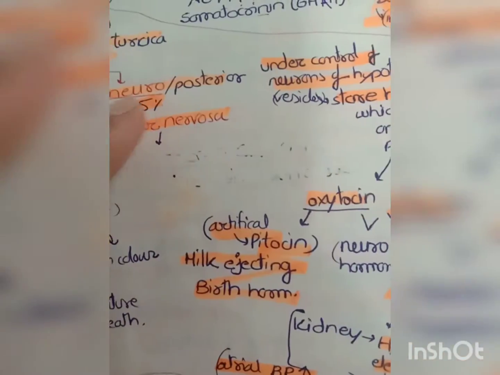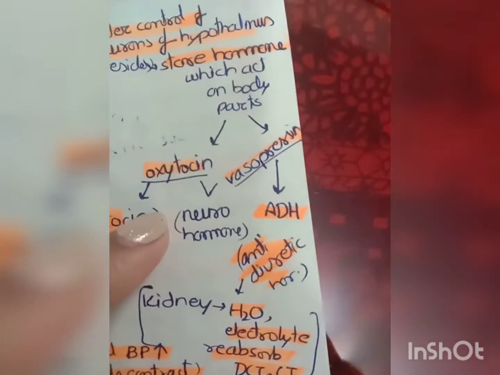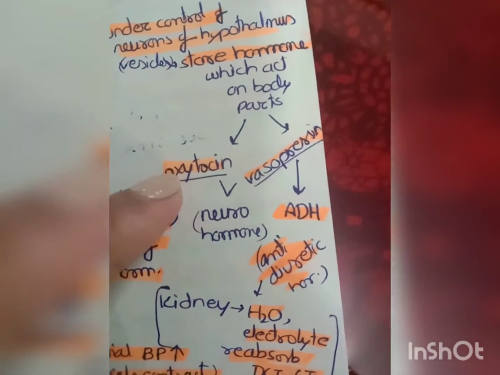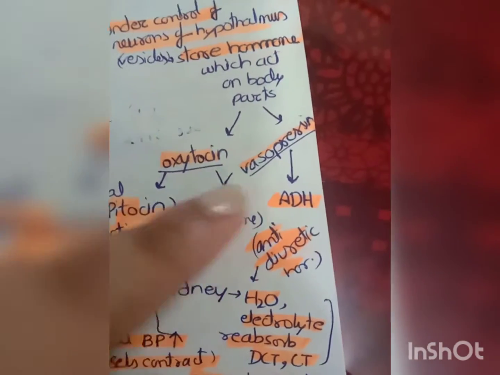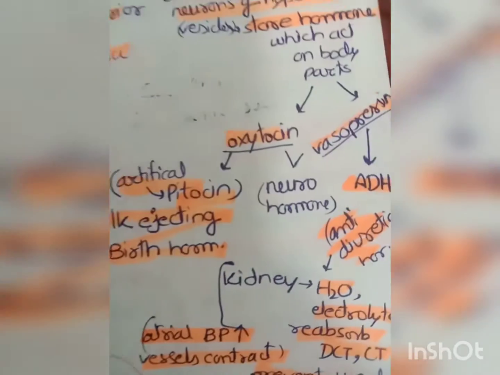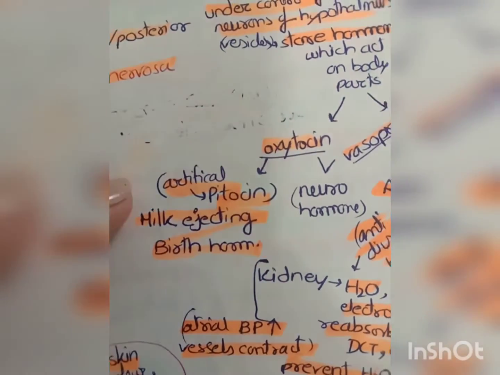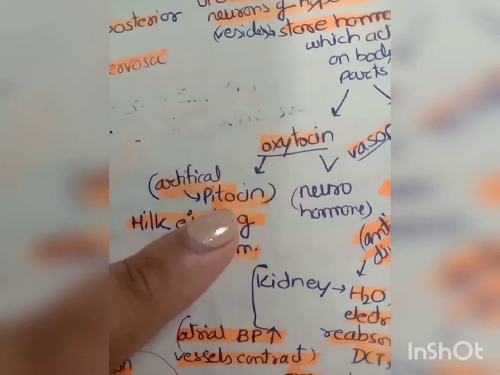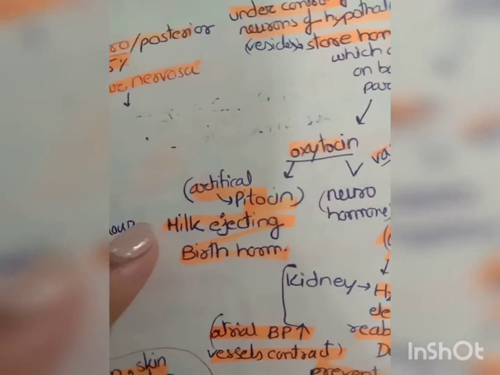The neurohypophysis part now secretes two types of hormones, one is oxytocin and the other is vasopressin. Both of them are neurohormones, okay? Now, let us study about oxytocin first. The artificial form of oxytocin is pitocin, right?